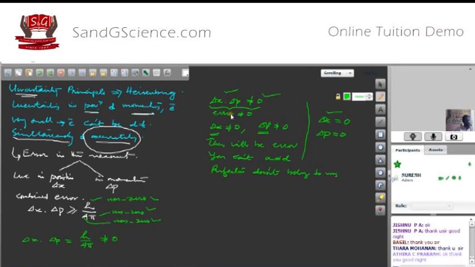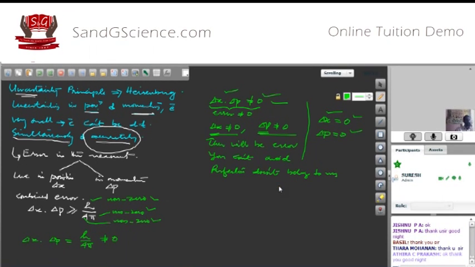If delta x is equal to 0, then delta p should be infinity, or if delta p is equal to 0, then delta x should be infinity. That's untenable. Therefore, we can conclude that neither of the errors is 0, and there will be error in the measurement of position or momentum of electrons.